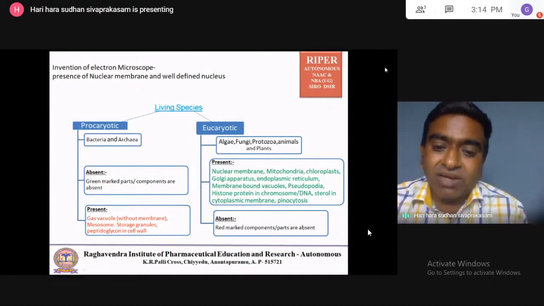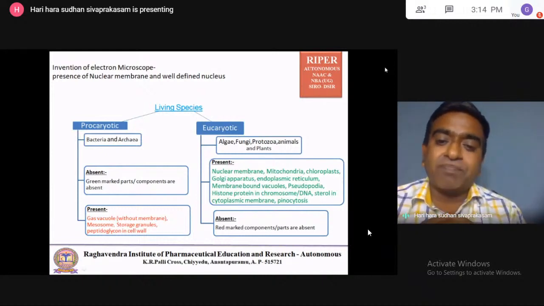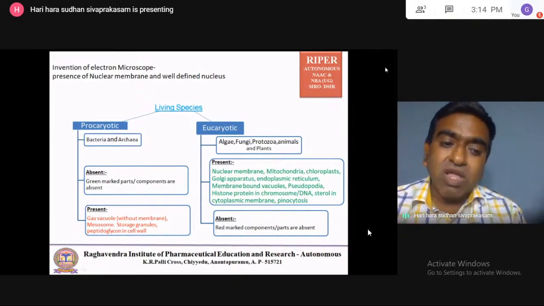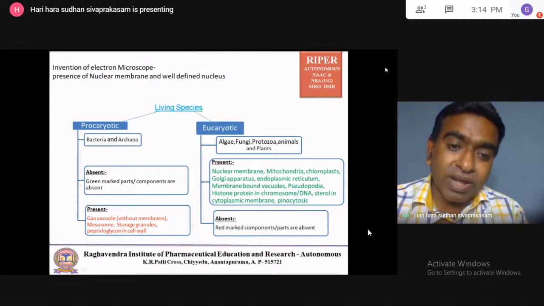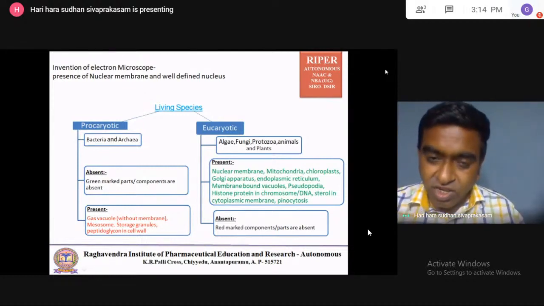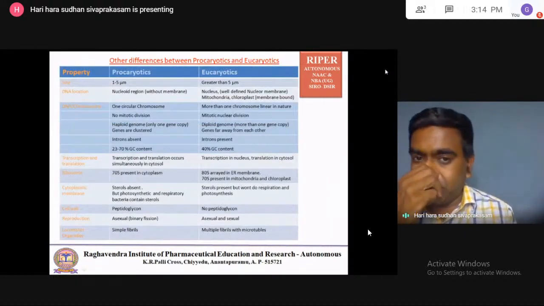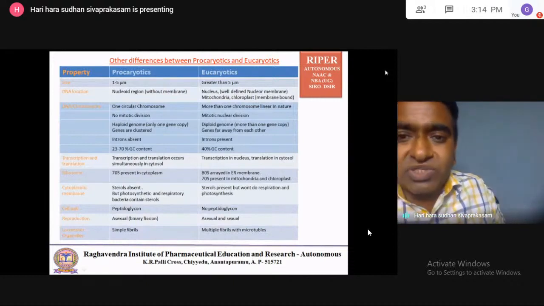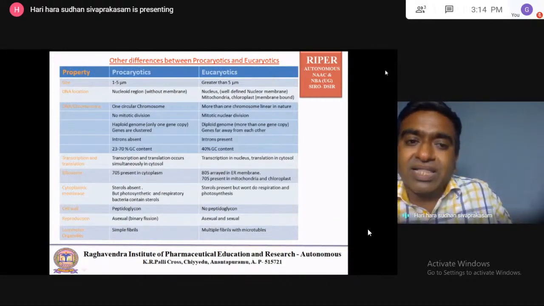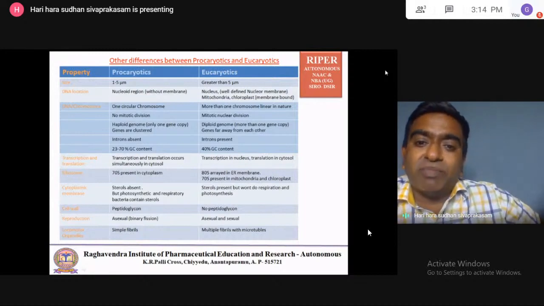So this slide will give you which are all the organelles and other important things present in the eukaryotic but not in the prokaryotic. At the same time, which parts are present in the prokaryotic that are not present in the eukaryotic. So that is present in this slide. Next, other differences between the prokaryotic and eukaryotic, I have listed. If you see the size of the prokaryotic cell, that is less than 5 micrometer. And eukaryotic, all are more than 5 micrometer size.